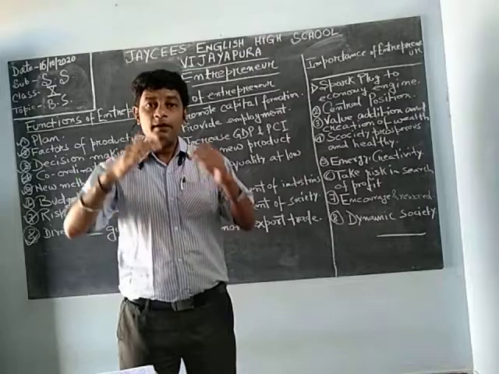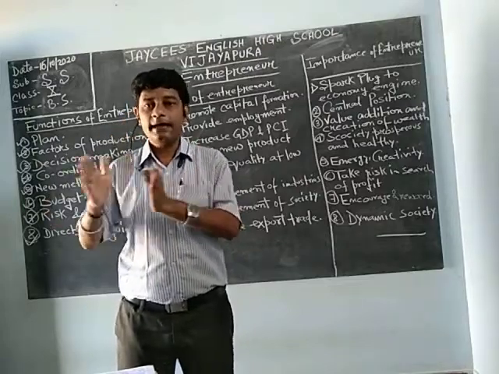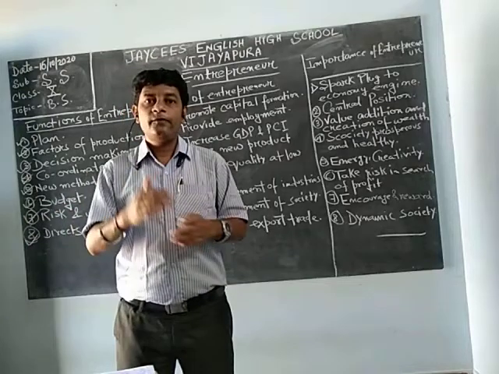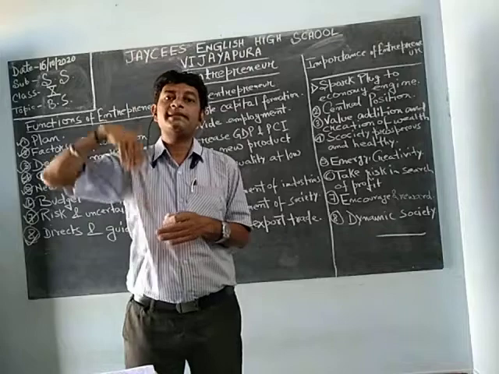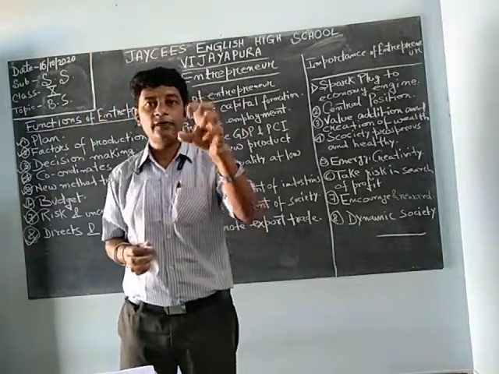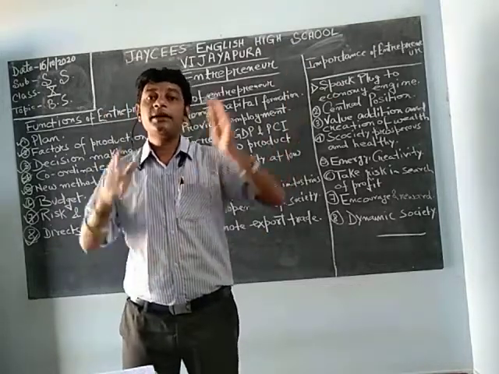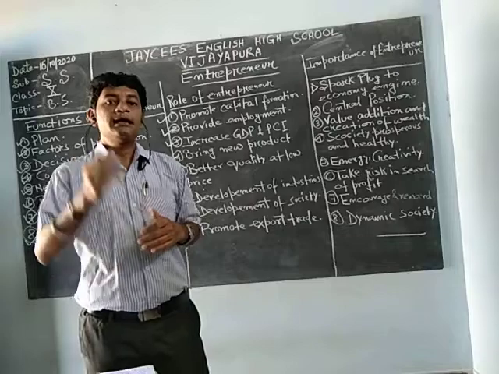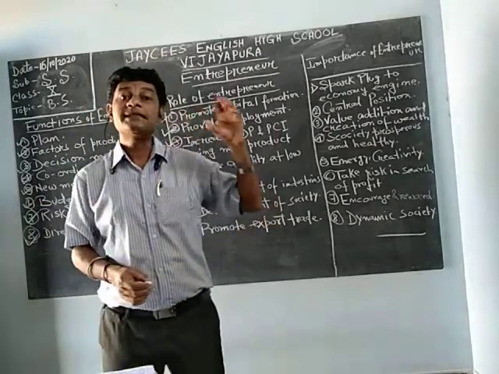Okay, so what happens? We first do the needful for our country, and whatever the excess we have, we are exporting it, means we are sending it to other countries and we are getting some money or revenue for that. Like that also, several things we are bringing from other countries. Suppose these mobile companies, Vivo, Oppo, they are China made.